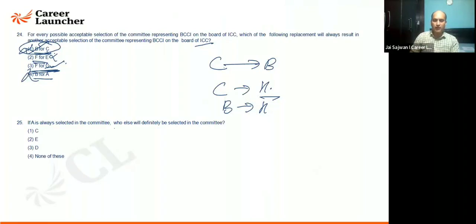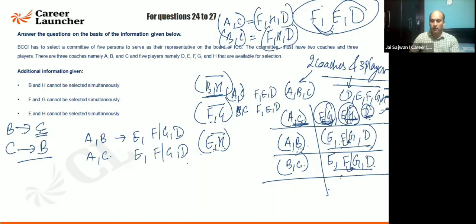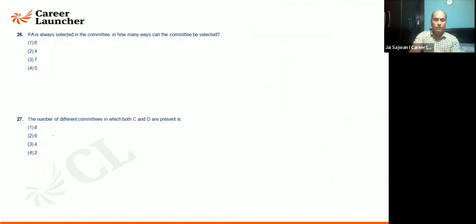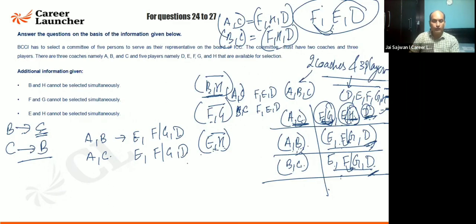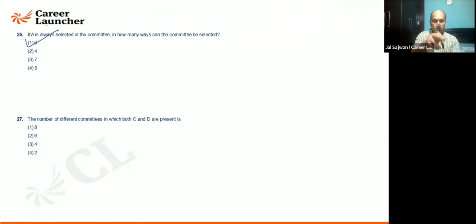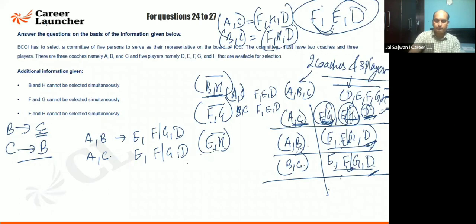If A is always selected in the committee, A would definitely be selected in the committee. If A is selected, of course, the other one is D. D is always going to be selected there in the committee. So I'll say the answer is D. I'm sure you can understand this. If A is always selected, how many ways can the committee be selected? So how many ways if A is coming? These are 4 ways. Plus 2 is 6 ways I can select a committee. So the answer is 6 ways. I hope you can see that first one. With A, 2 into 2, 4 and 1. 4 combinations are there. With this, it is 2 combinations, 4 plus 2 is coming out to be 6.